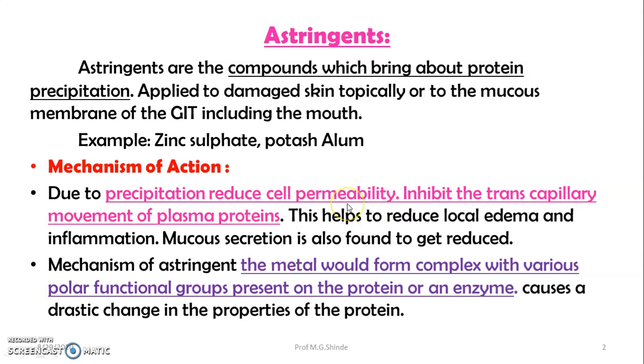The mechanism of action of astringents, generally: due to the precipitation, they reduce the cell permeability and inhibit the transcapillary movement of the plasma proteins. This helps to reduce the local edema and inflammation. Mucus secretion is also found to be reduced. The metal forms complexes with the various polar functional groups present on the protein or enzyme, and that can cause drastic changes in the properties of the proteins.